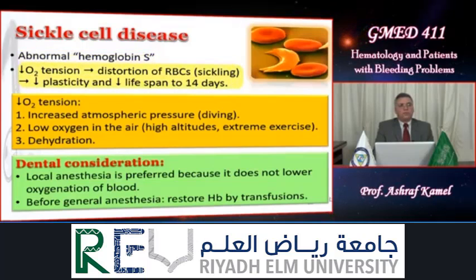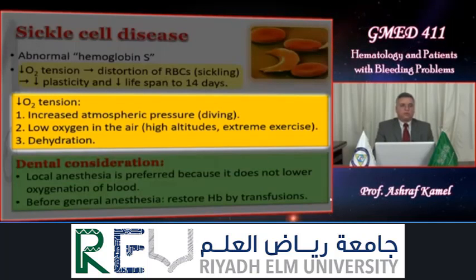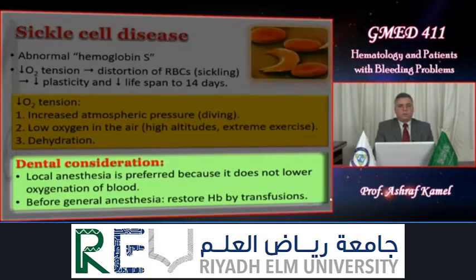What are the conditions where we get decreased oxygen tension? Number 1, increased atmospheric pressure, like diving. Number 2, low oxygen in the air, like in high altitudes or in strong extreme exercise. And number 3, dehydration. What is the dental consideration? Local anesthesia is preferred because general anesthesia is contraindicated in a case of anemia, and if we need to do general anesthesia, then we have to correct anemia, restore hemoglobin even by blood transfusion.